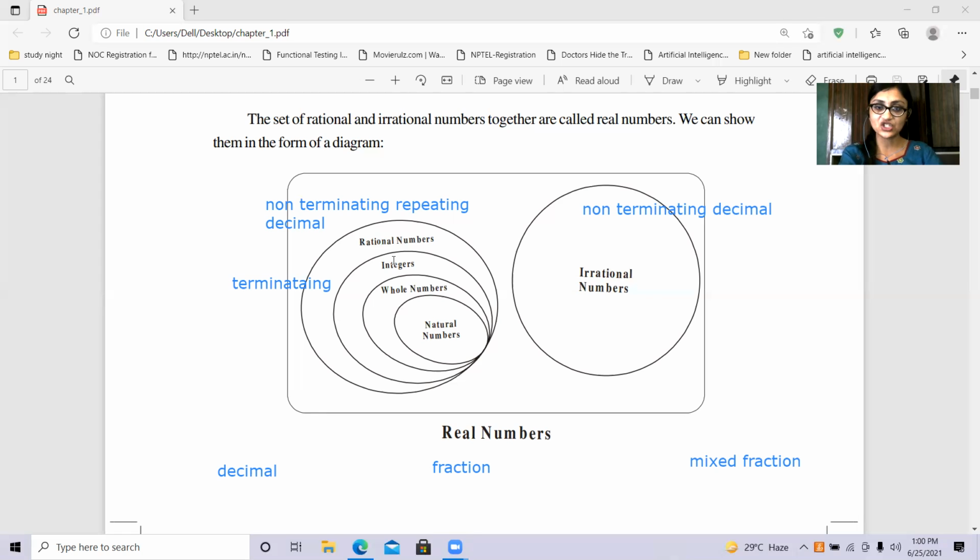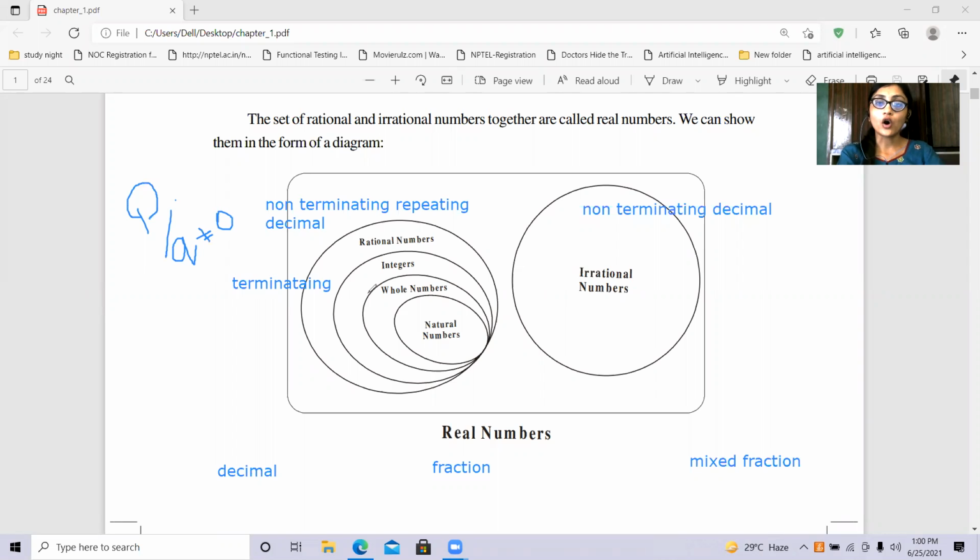And next, rational numbers. The numbers which can be written in the form of p by q are called the rational numbers, where q should not be equal to 0 and p, q must be integers.